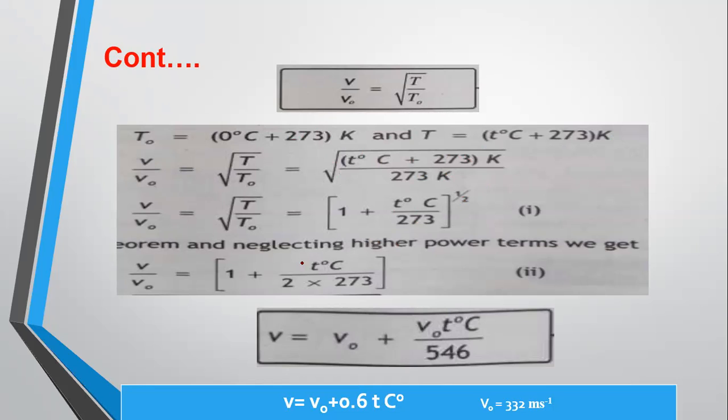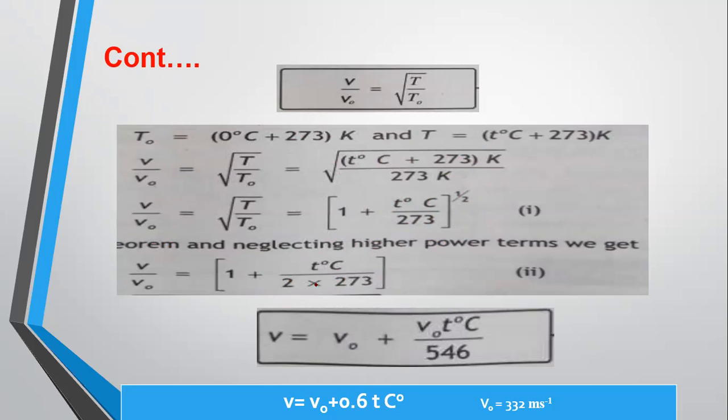We again apply the binomial theorem: 1 plus nx, where n is the power and x is this term, t divided by 273.